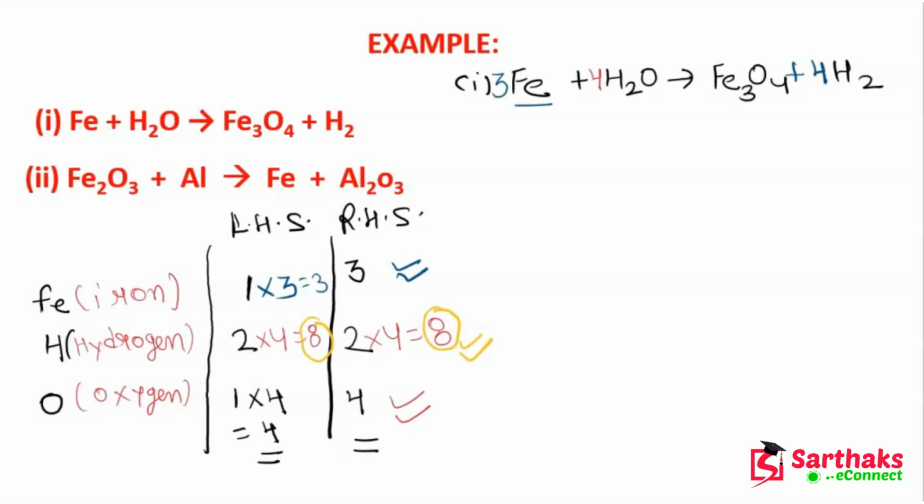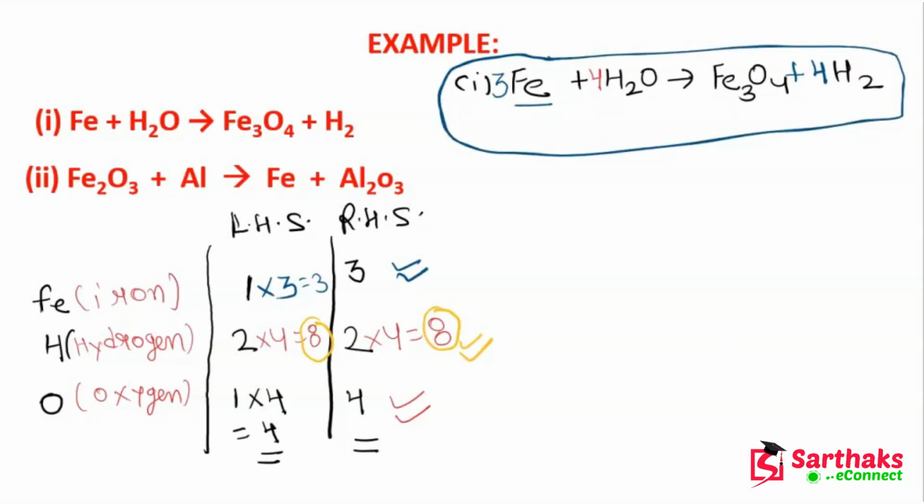Okay. So now you can see that this is a complete balanced equation, because the number of atoms on both sides, on the reactant side as well as the product side, is the same. That's why it is a balanced chemical equation.